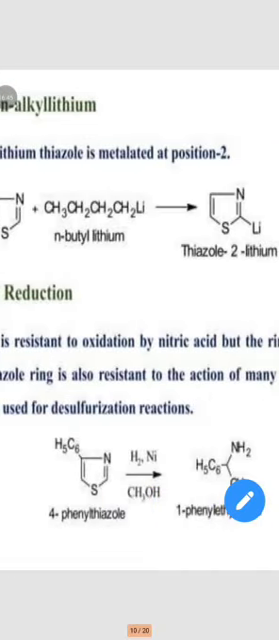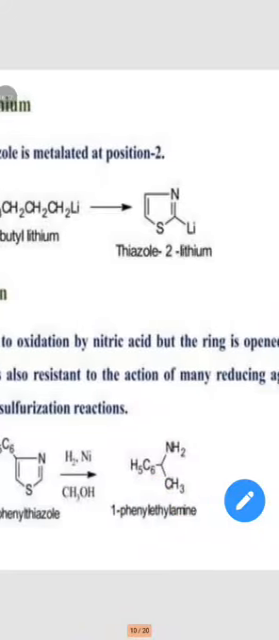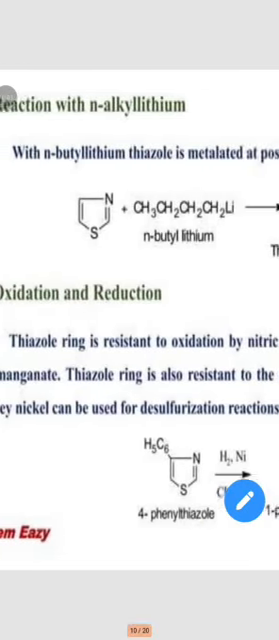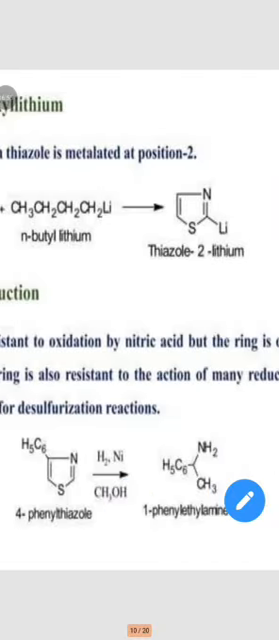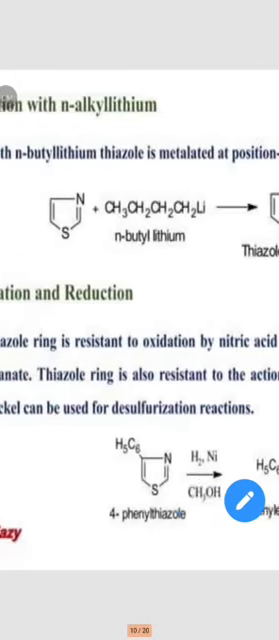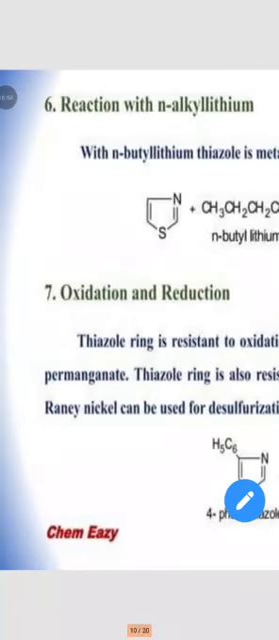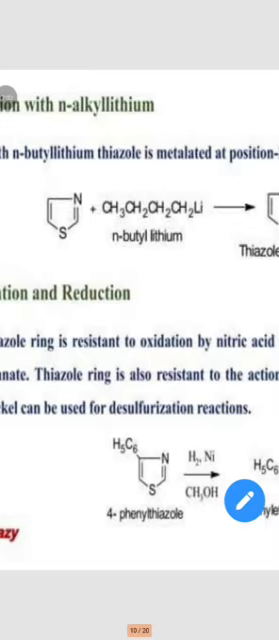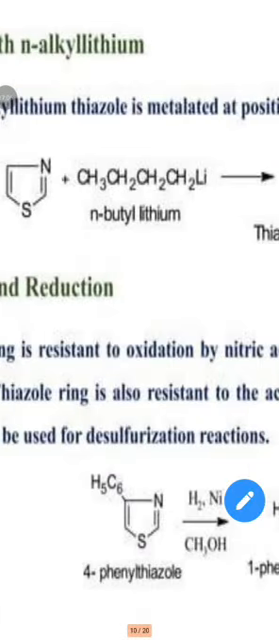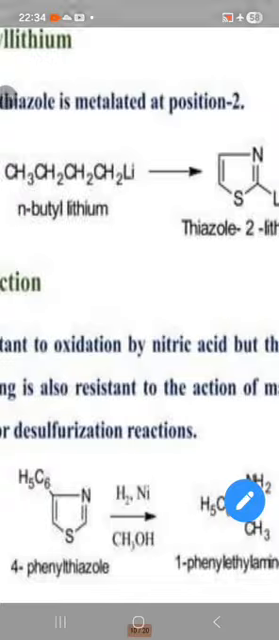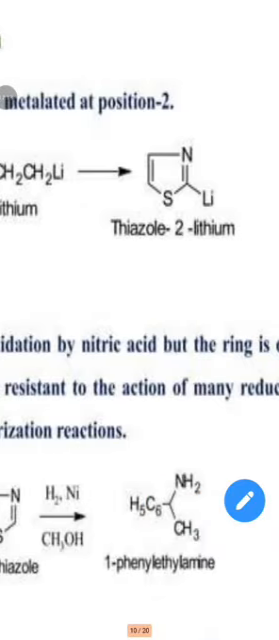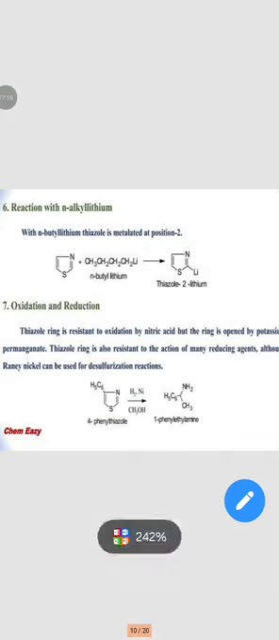So in oxidation and reduction, the thiazole ring is resistant to oxidation by nitric acid, but the ring is opened with potassium permanganate. The ring is also resistant to many reducing agents, although Raney nickel can be used for desulfurization reactions. So 4-phenylthiazole with hydrogen, nickel and ethanol forms 1-phenylethylamine.